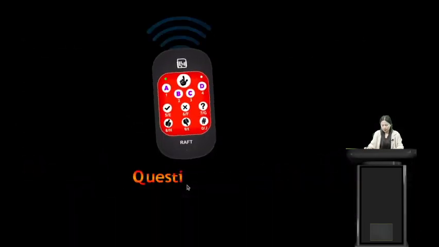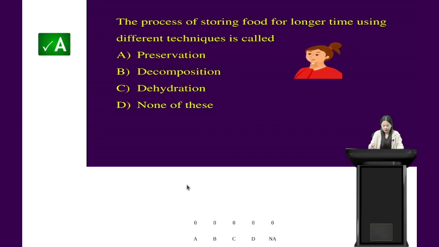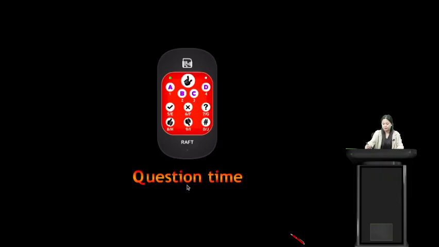Alright students, we have another question. Please get your rough devices ready. The question is, the process of storing food for longer time using different techniques is called. I'm giving you 15 seconds for this question. Your time starts now. The process of storing food for longer time using different techniques is called. Option A is preservation. Option B is decomposition. Option C is dehydration. And option D is none of these. So which of the following options is the correct answer? Alright students, your time is up, and yes, very good, the correct answer is option A, that is preservation.